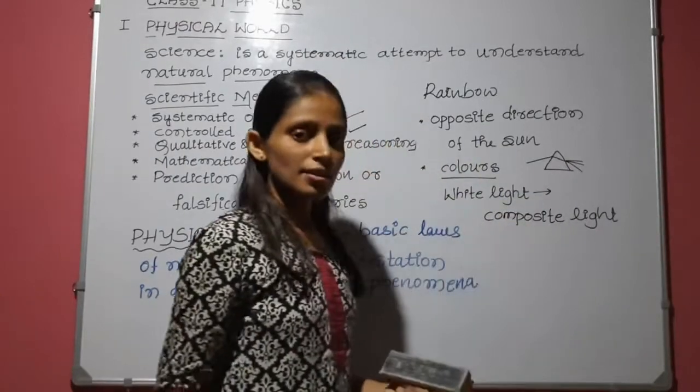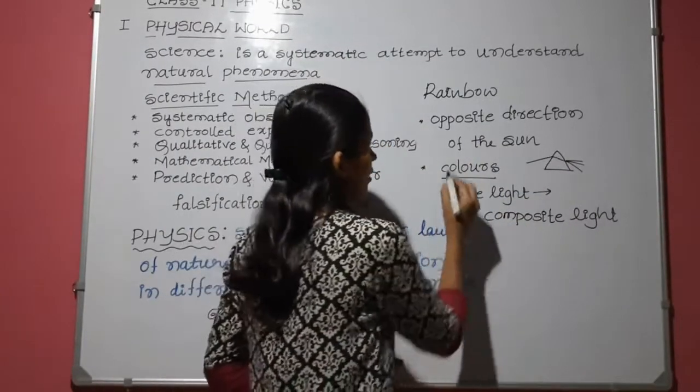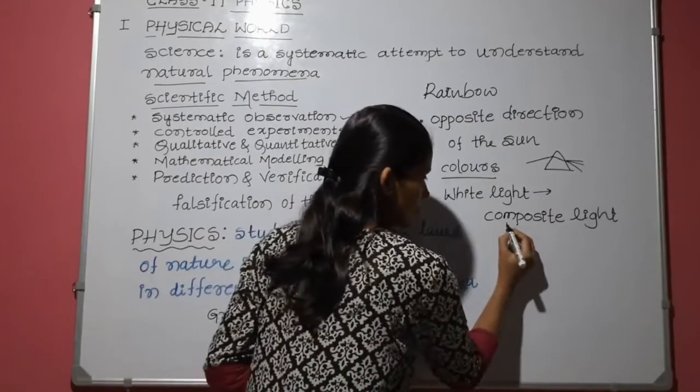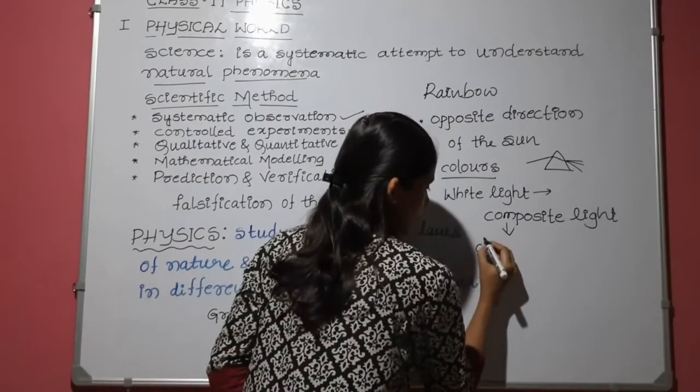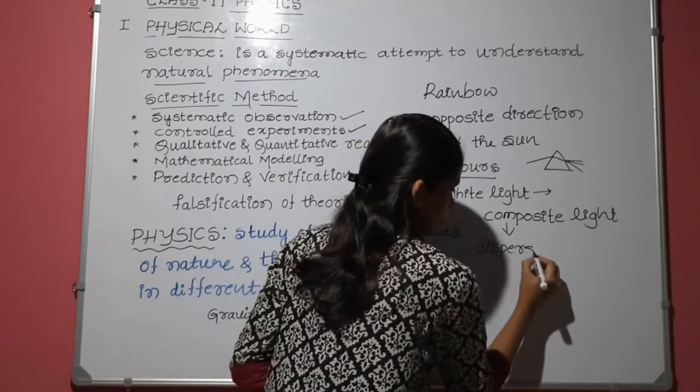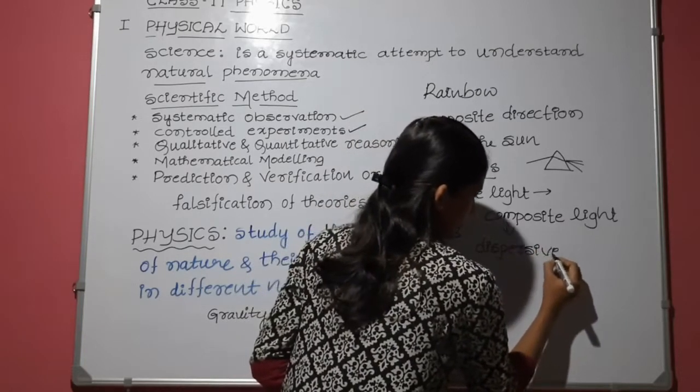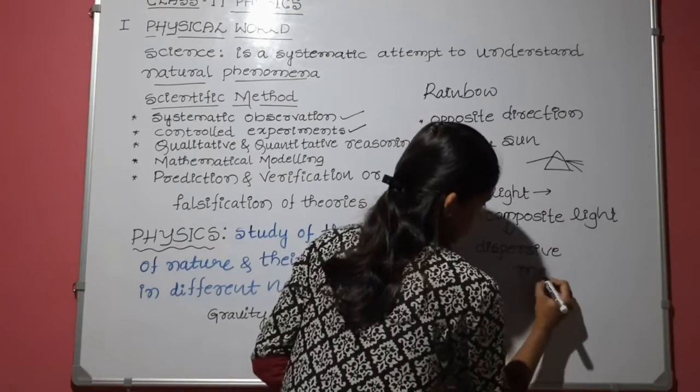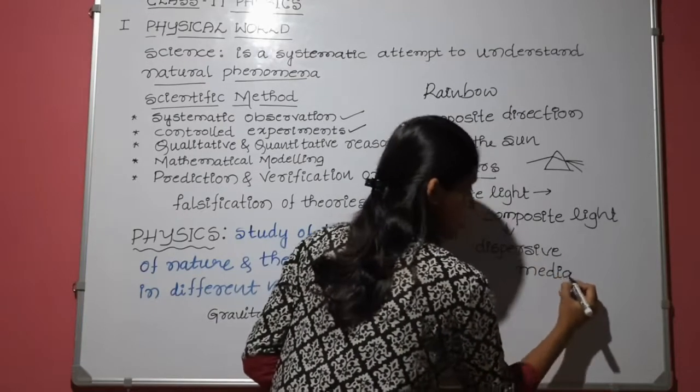In the same way, you have to think that in the rainbow formation also there is a dispersive medium. What is that medium?